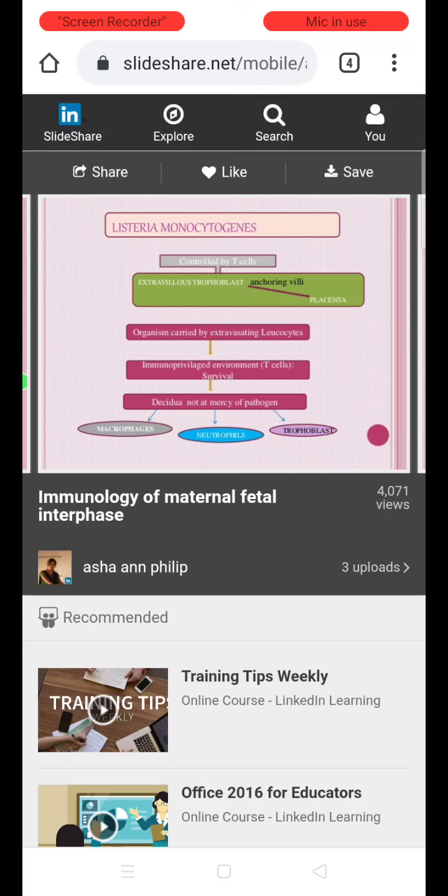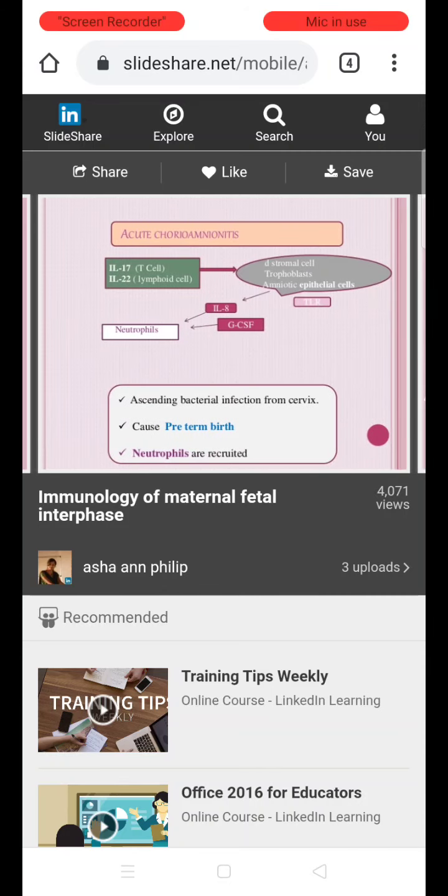So Listeria infection also is controlled by the T cells. It can affect the extravillous trophoblast in the villi and placenta. So this organism can be crossed by the leukocytes, and the interface is not completely blocking the transfer of the infection from the mother to the fetus, but some immune response can be seen with the activation of macrophages, neutrophils, and the trophoblast.